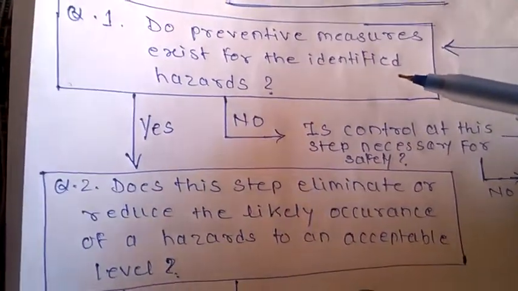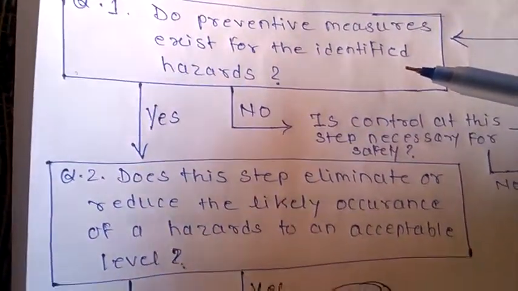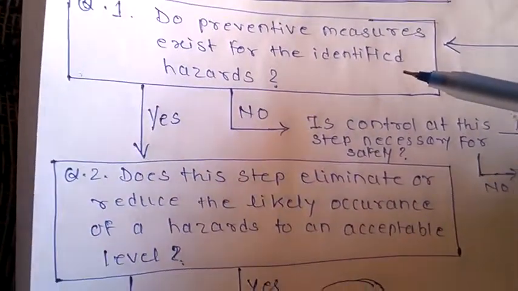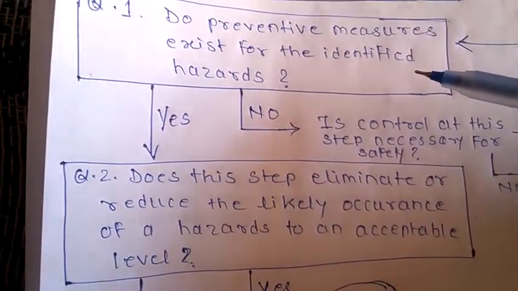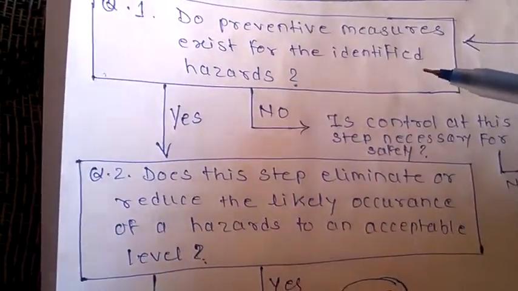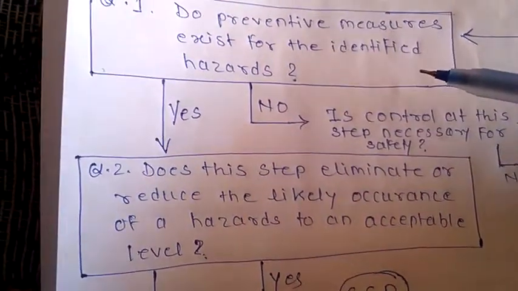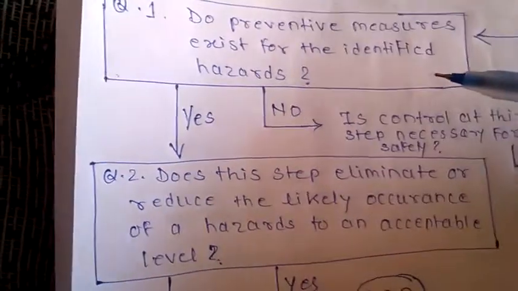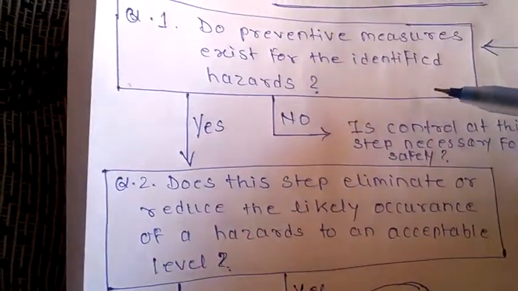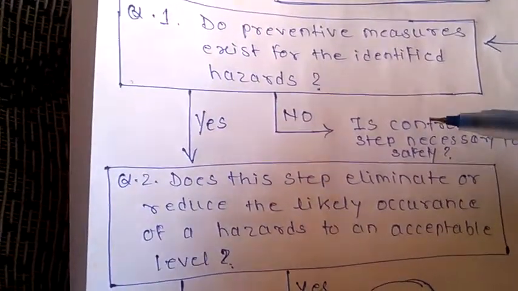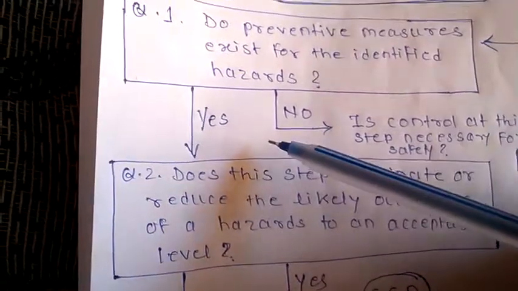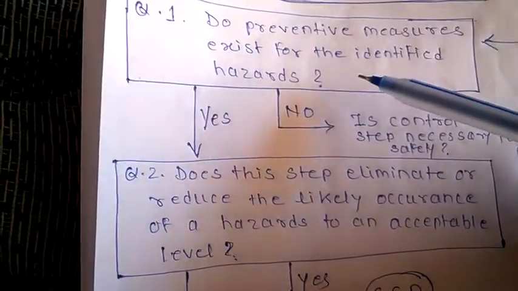The first question deals with whether any prevention is available for that hazard, yes or no. For example, if metal is a physical hazard, we can provide control measures like a magnetic detector. So that question will have two answers, yes as well as no.